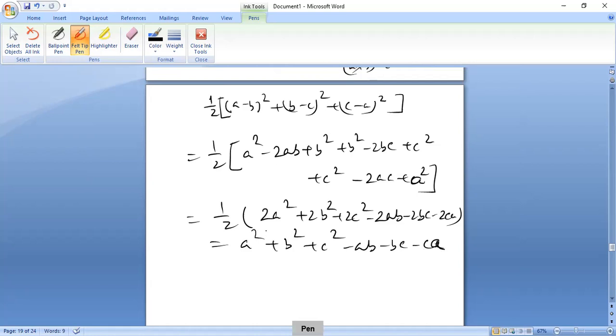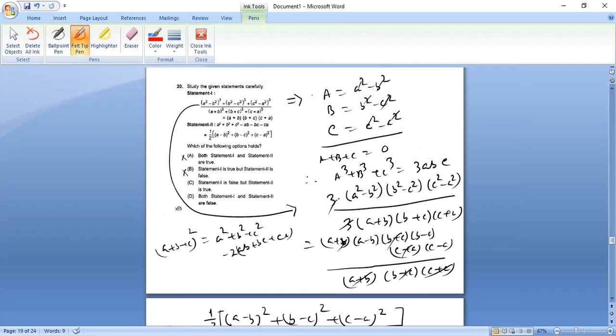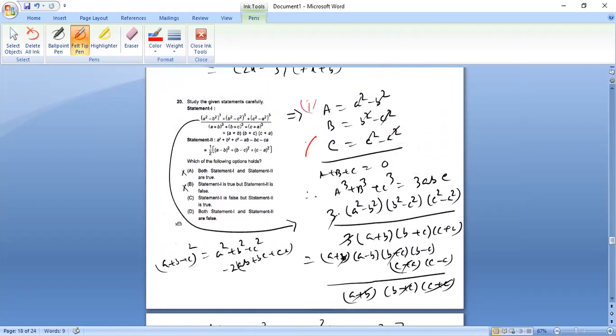Therefore statement 2 is correct and statement 1 is false. So the answer is 1 is false, 2 is true: option C. So for 20, option C is the correct one.